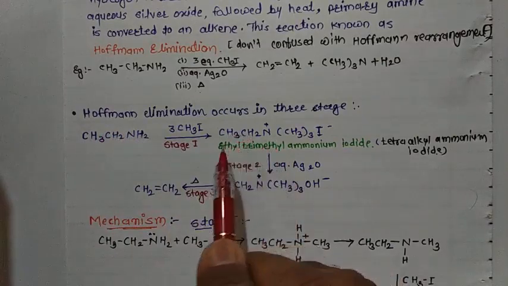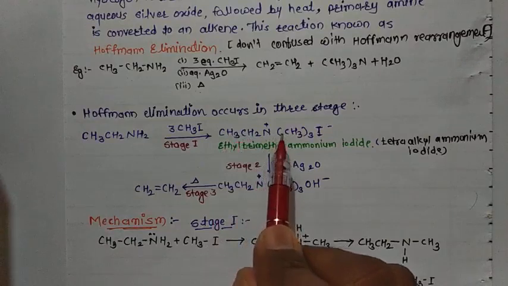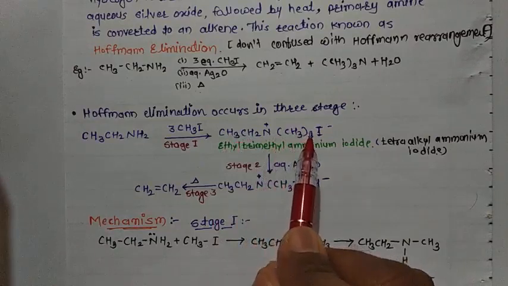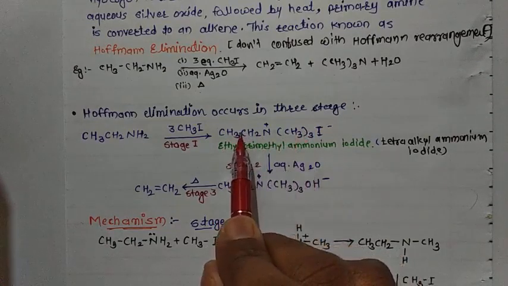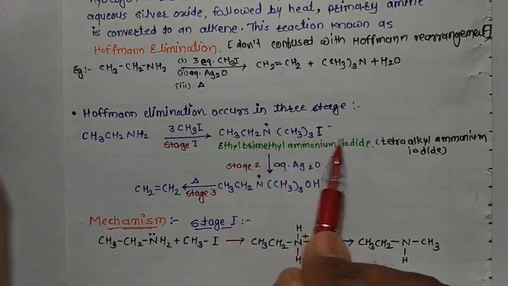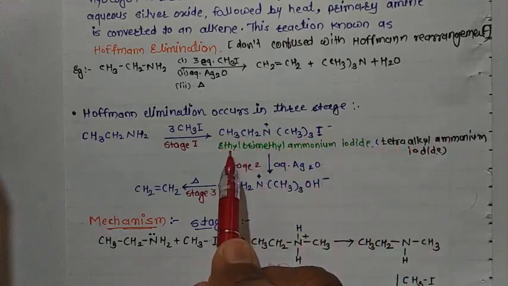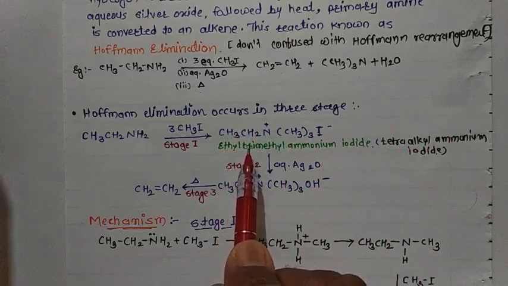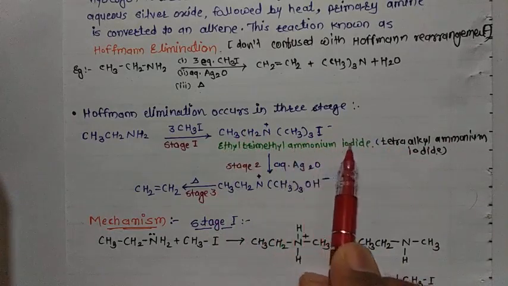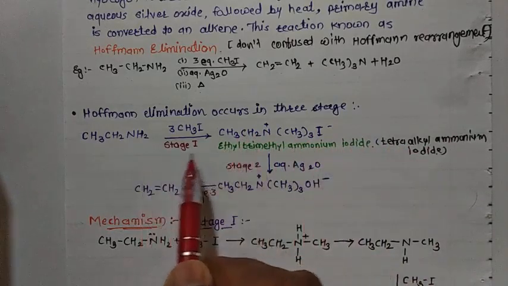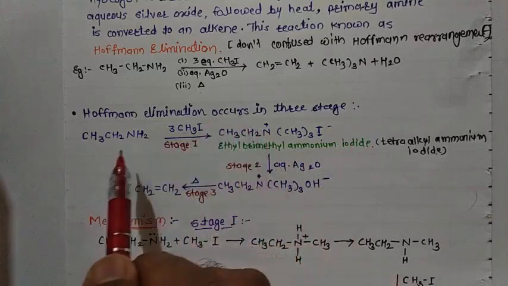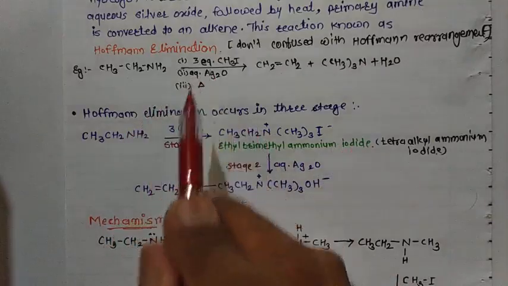Three groups are methyl and one is ethyl, and its name is ethyl trimethyl ammonium iodide. This is stage 1, when I treat the primary amine with methyl iodide.